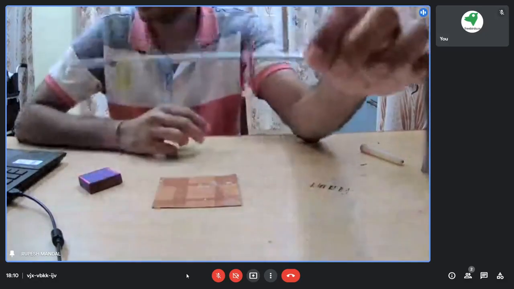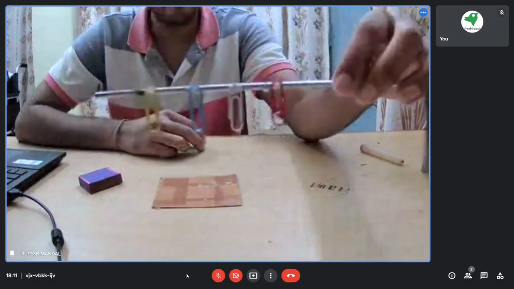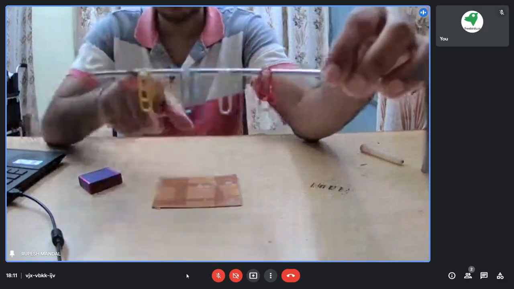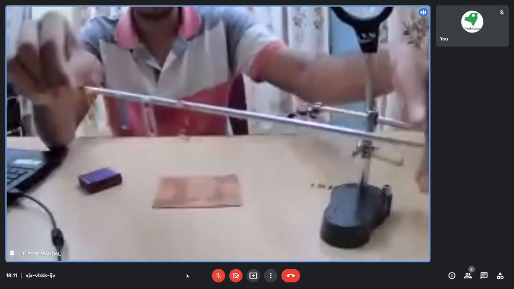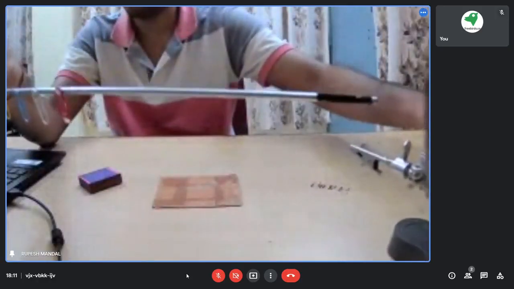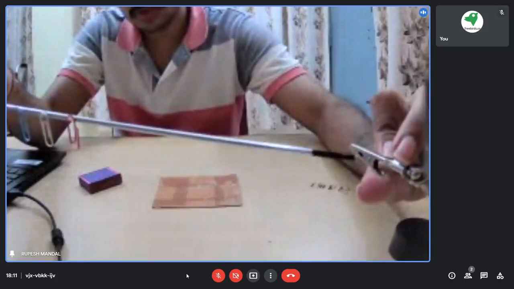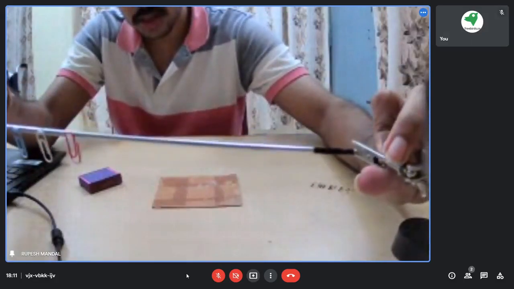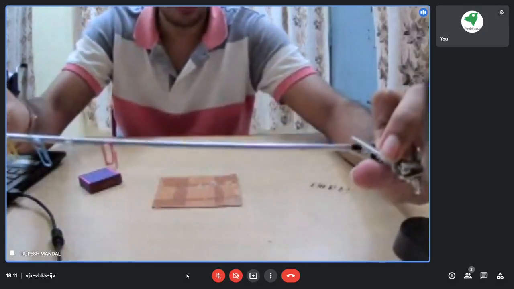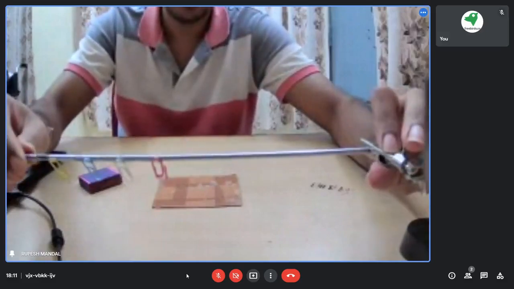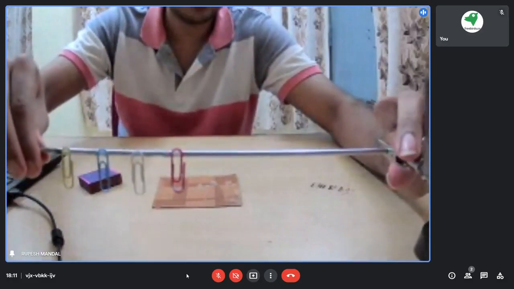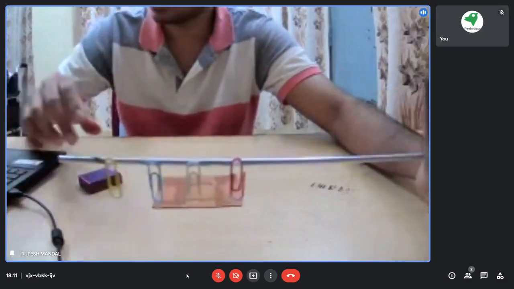So this is ready, you can see. I have kept the clips at different distances. Now I will use this holder. I have this holder available, but you can also use two blocks or bricks if you have them, which are easily available.